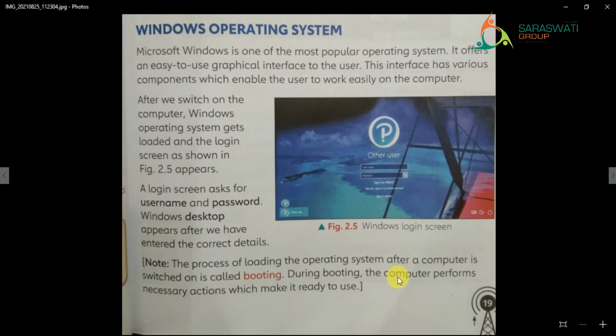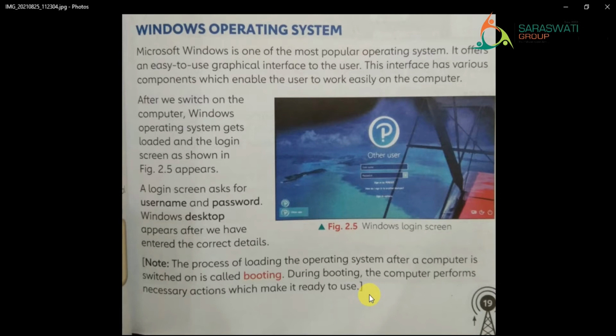During booting, the computer performs necessary actions which make it ready to use, right? So that means it is like when you are going out, what do you do first? You dress up, right? You dress up very nicely, you get ready very nicely, and then you are ready to go out.